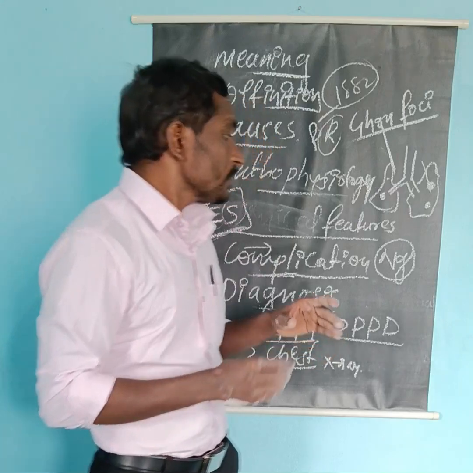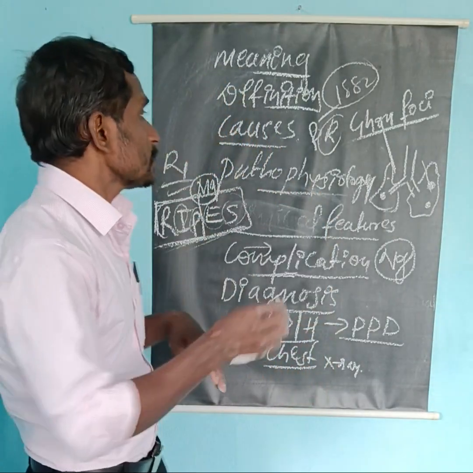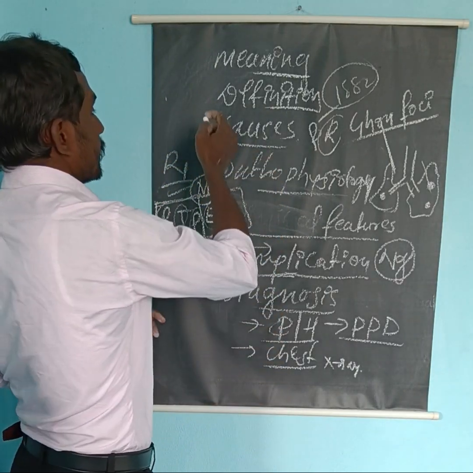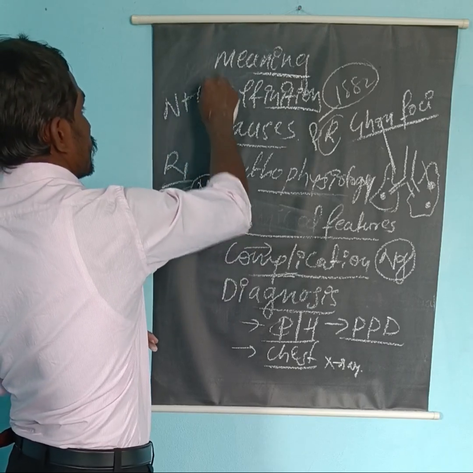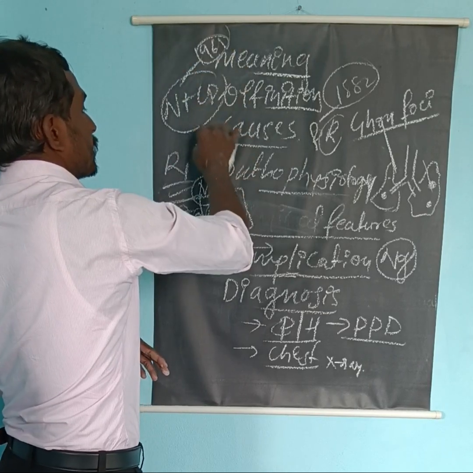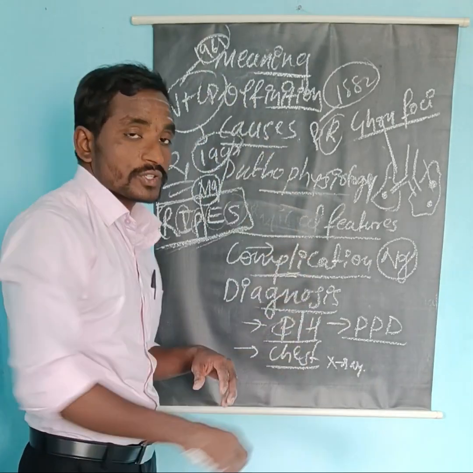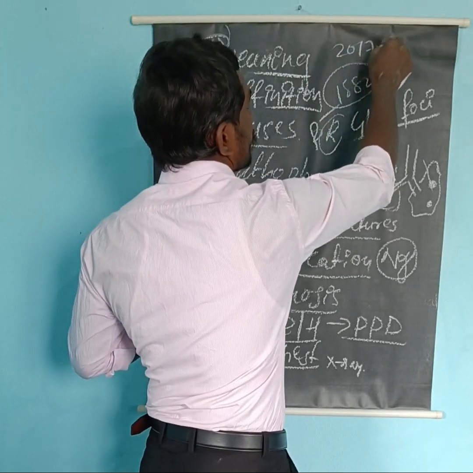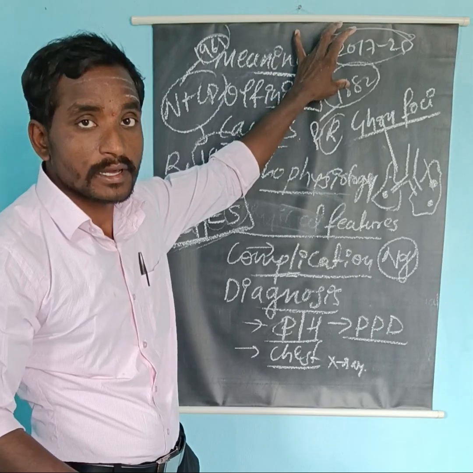So this is about the management of tuberculosis. The Government of India has taken more initiatives about tuberculosis. In the previous class we studied the National Tuberculosis Control Program of 1962, which was revised in 1997 as the Revised National Tuberculosis Control Program. From 2017 to 2025 we have the aim to eliminate tuberculosis from our country and around the world.